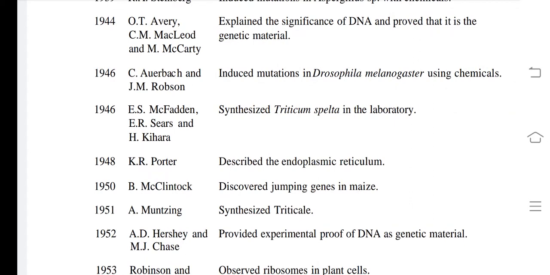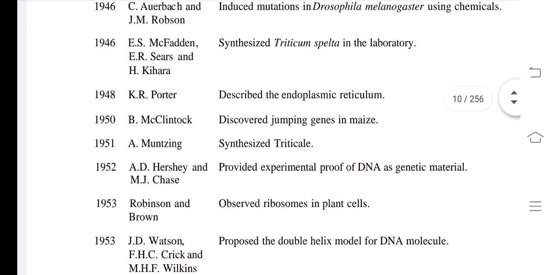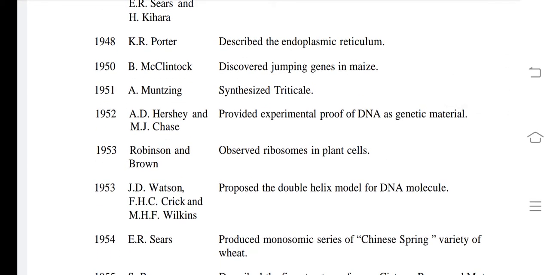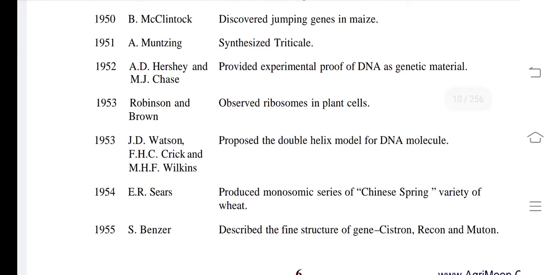1948 Porter described the endoplasmic reticulum. Robinson and Brown 1953 observed ribosome in plant cells. Okay, now see 1953. James D. Watson, Francis Crick and Wilkins proposed the double helix model of DNA molecule.